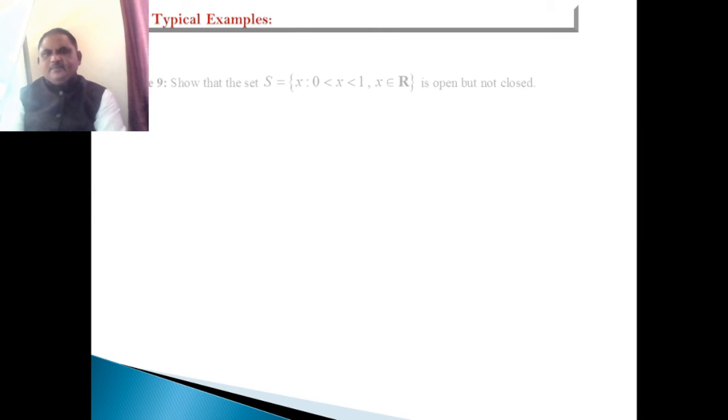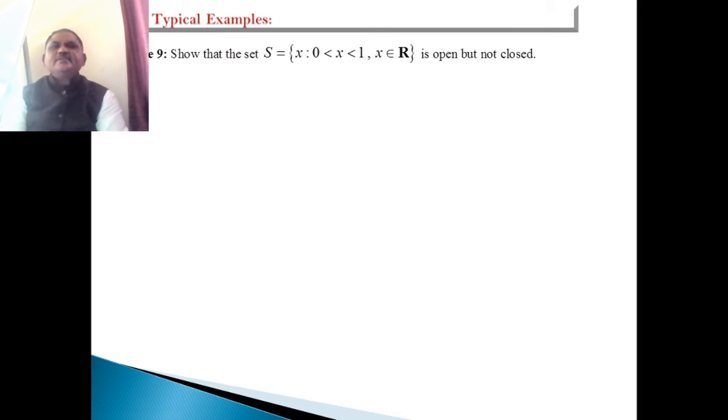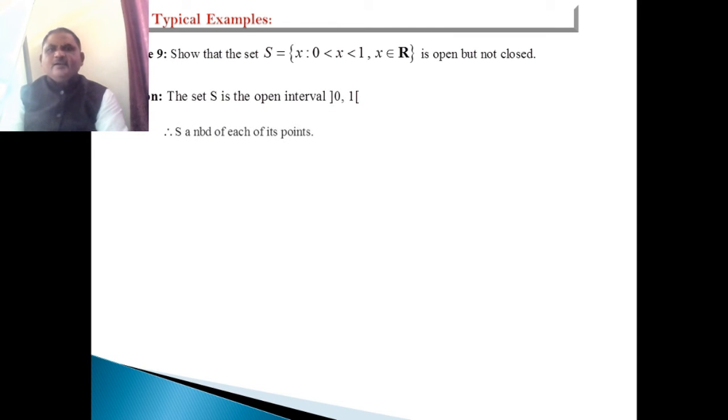Some typical examples in this unit. The first typical example: show that the set S equal to the set of x such that 0 < x < 1 is an open interval, and show that this open interval is an open but not closed set. The set S is an open interval. Therefore, S is a neighborhood of each of its points. Hence, it is an open set.